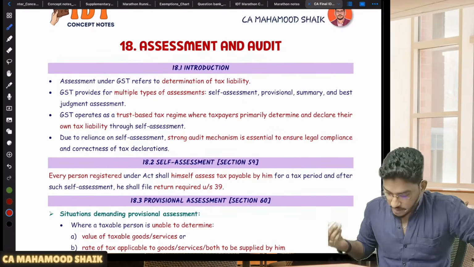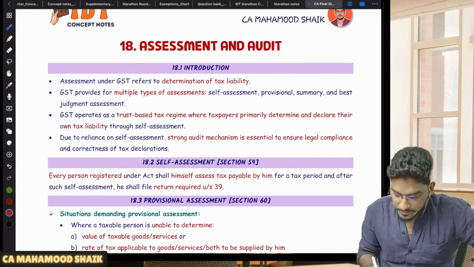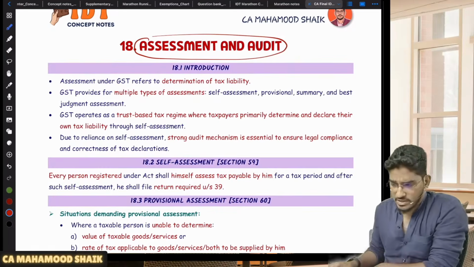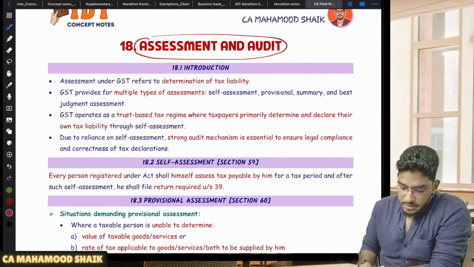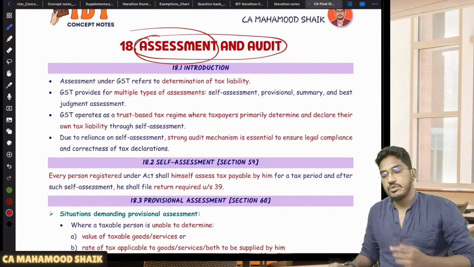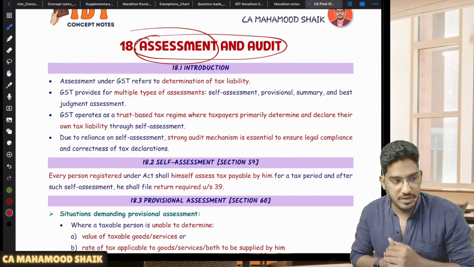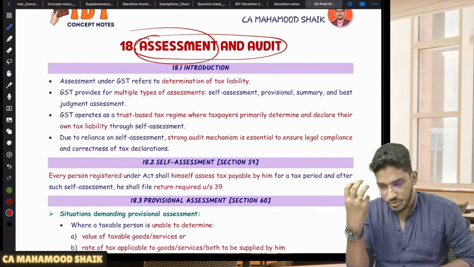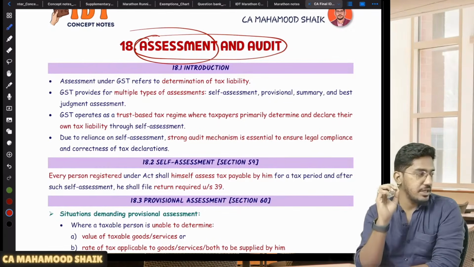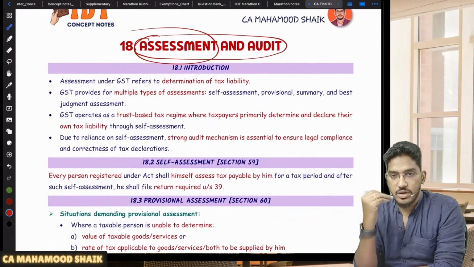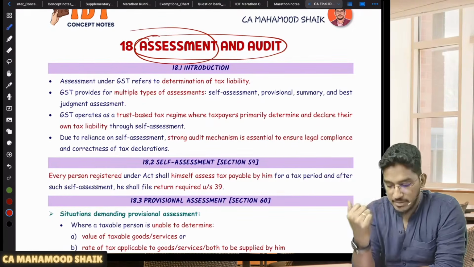Right. So anyhow, let us try to continue further. Assessment and audit. So assessment and audit we will try to do. Sir, what is that? Assessment. See, assessment means what? Determination of the tax amount. What do you mean by assessment? Determination of tax amount. So how will you determine the tax amount? What amount of GST you are liable to pay? That determination is necessary. Sir, how to determine it? How to determine the amount of GST which you will be liable to pay?